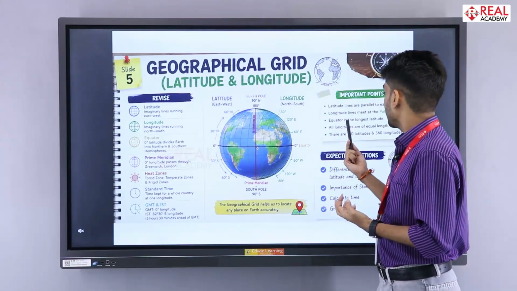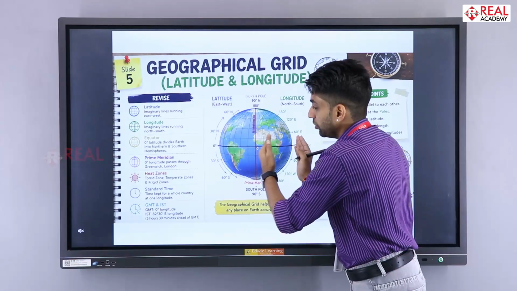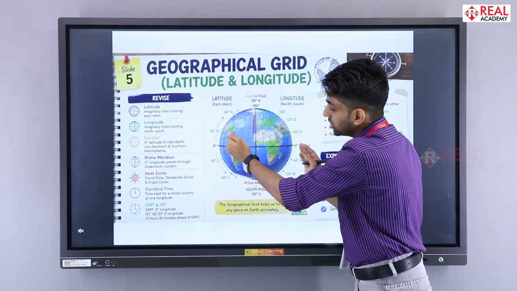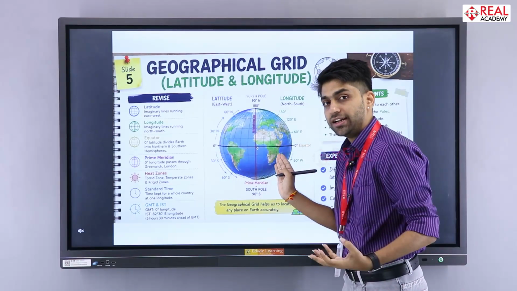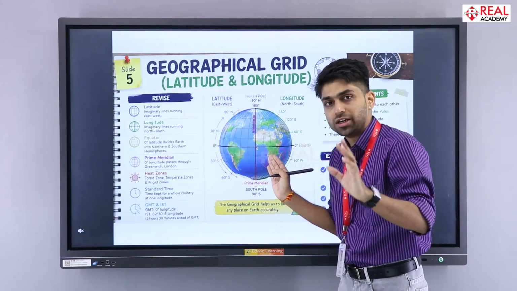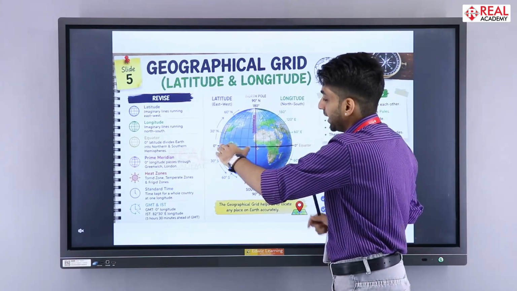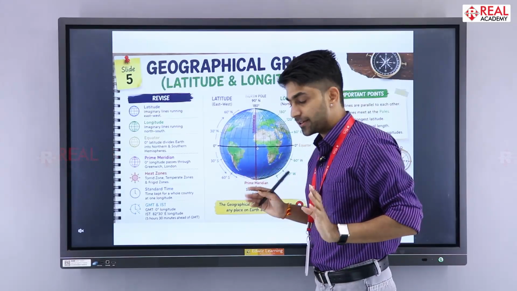Then comes the next thing. Equator is the longest latitude. This is the equator, which is one of the longest latitudes. But as you go towards the north side or the south side, the size of the latitude also decreases. Why? Because our planet is not a perfect spherical planet. Because at the poles, our planet is flattened, but at the equator, it's bulged. You need to remember or memorize these concepts.